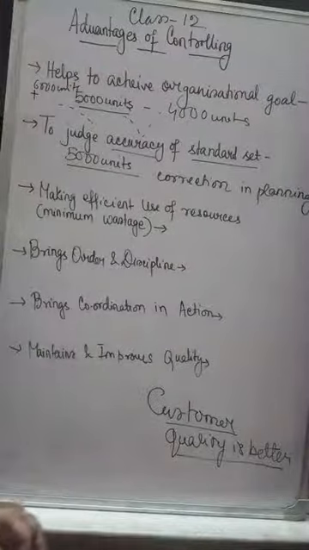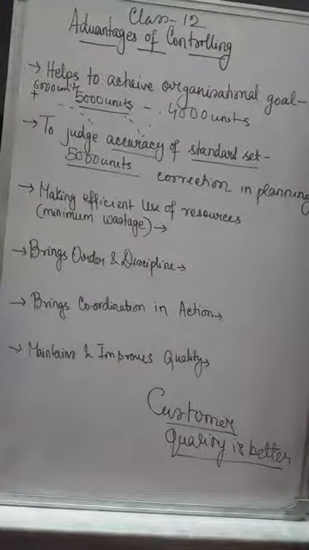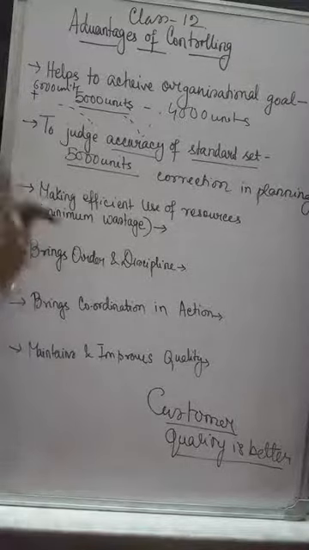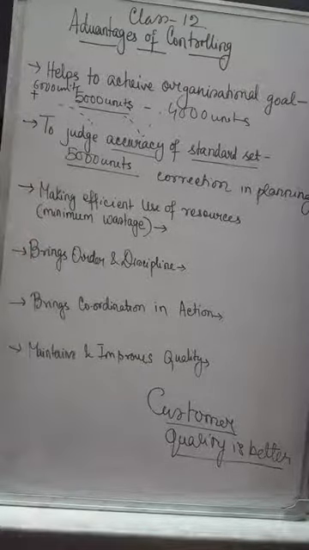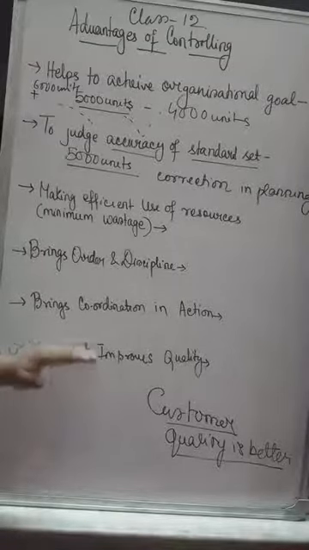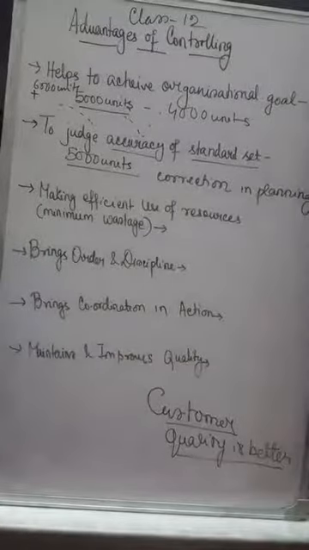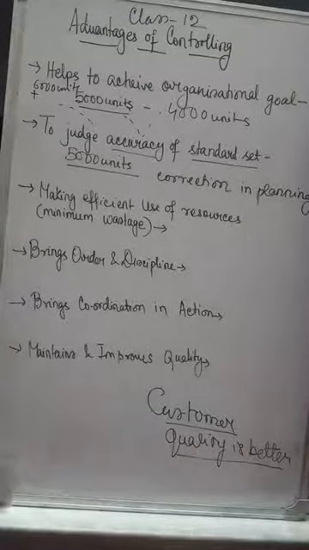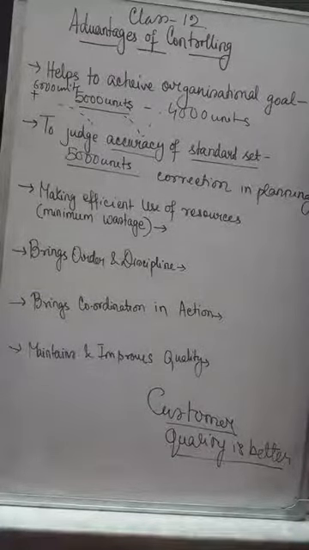So at every step of production, quality control is needed, and the control is done by this controlling team, which maintains and tries to improve the quality of the goods delivered by the organization, so that the customers are happy with the quality and end up buying the goods from the market, and the organization's ultimate aim of profit earning is achieved.